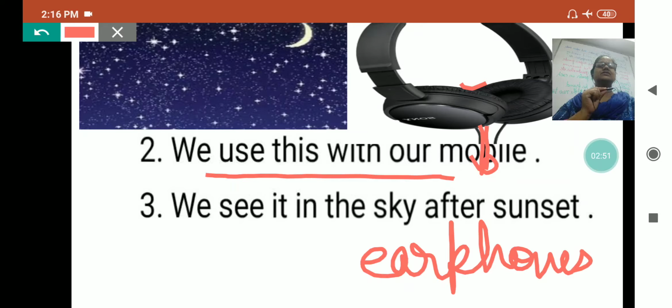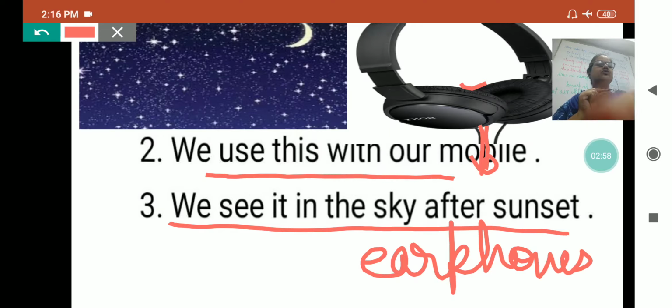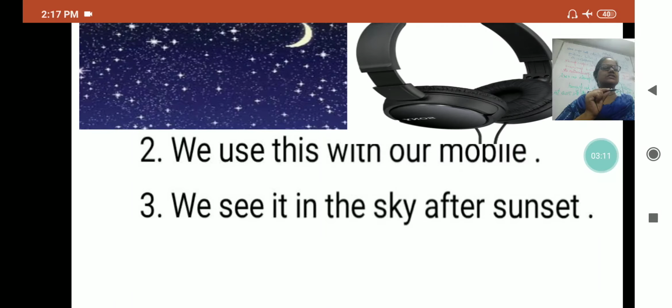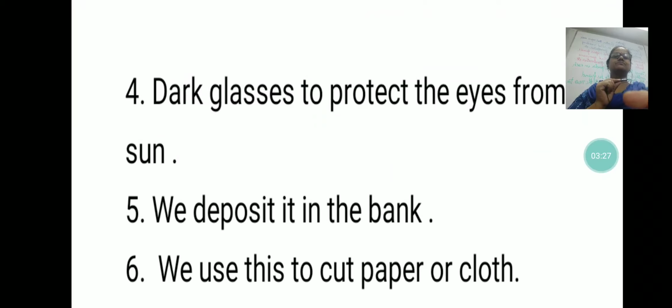Isn't it? Stars, we see them in the sky after sunset. And what do you see? You see definitely the moon also, but stars, we don't write star, we write stars, because stars we also use always in plural. They don't come alone in the sky, they are always in the sky. Only the thing is, we can't see them in the sky during daytime, because the sun is so bright that we are not able to see. So we always see stars in plural number.